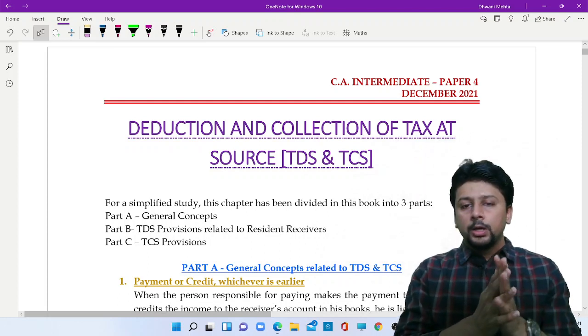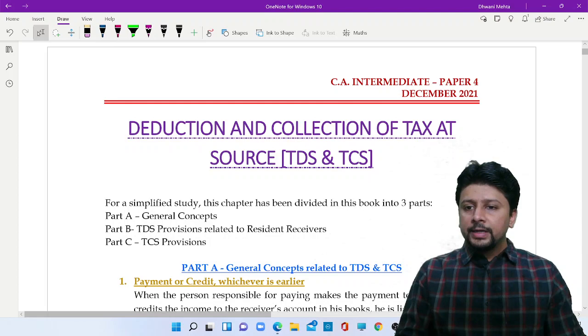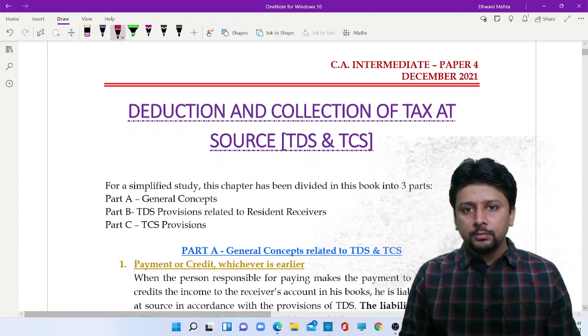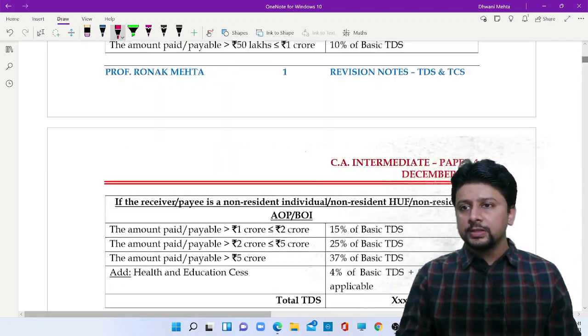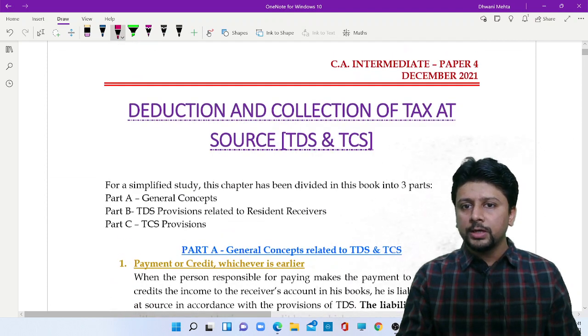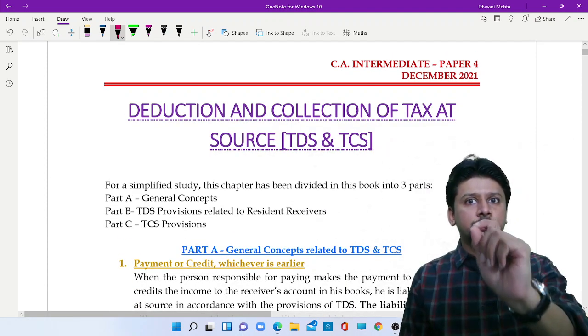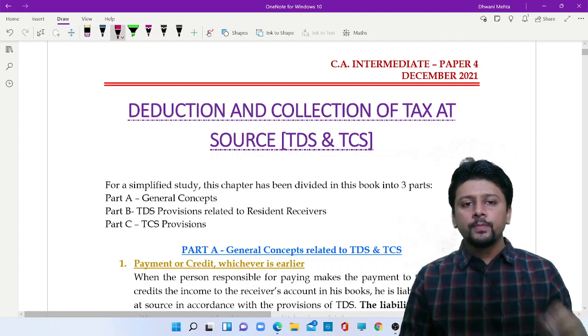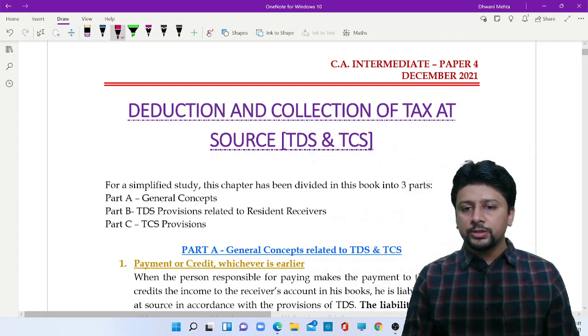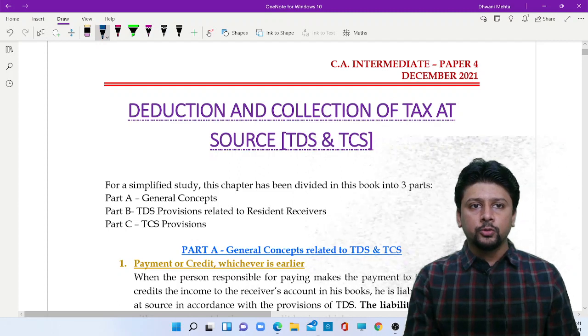Chalo, let's begin. TDS, tax deducted at source, is the major thing in the chapter. Tax collected at source is a very small part of the chapter, although from an examination perspective, TCS is important because of the amendments. We'll focus on TDS first of all.